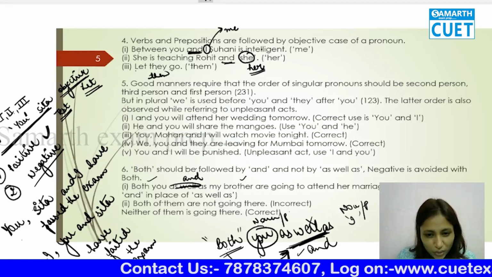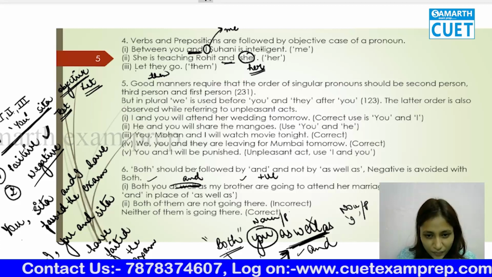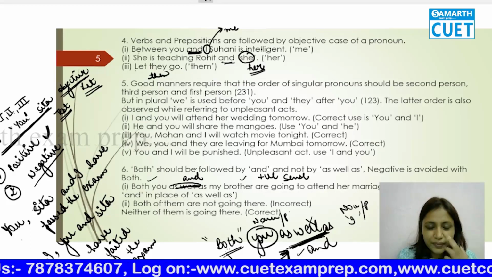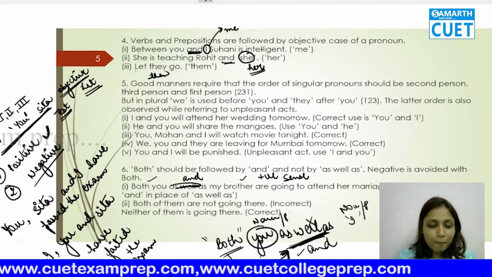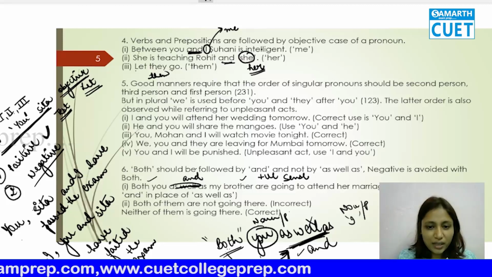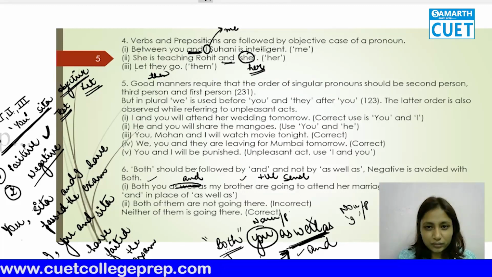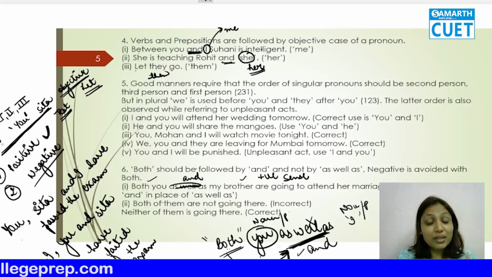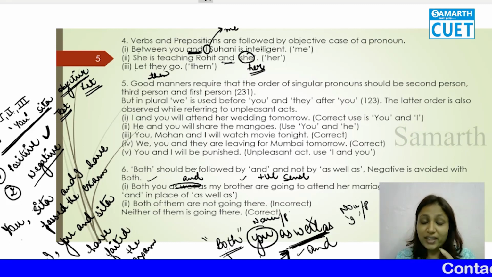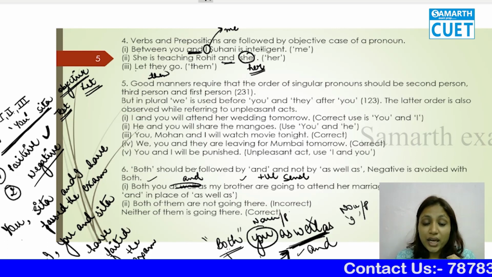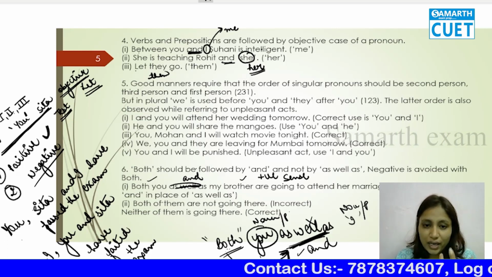So both you always use in the positive sense. That means if you are conveying something positive, "both him and me are eating", that means हम दोनों कोई काम कर रहे हैं, we are doing something. When two persons are doing something positive, we are going to use both there. For two persons, both is used when they are the doer of an action, where there is positivity.